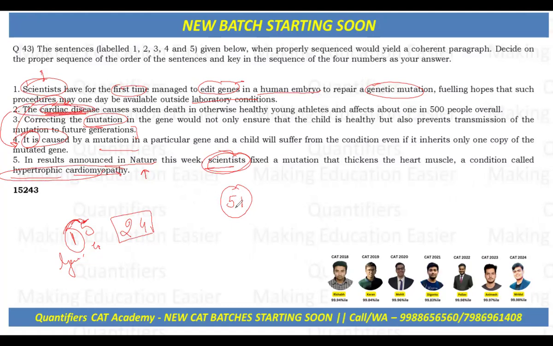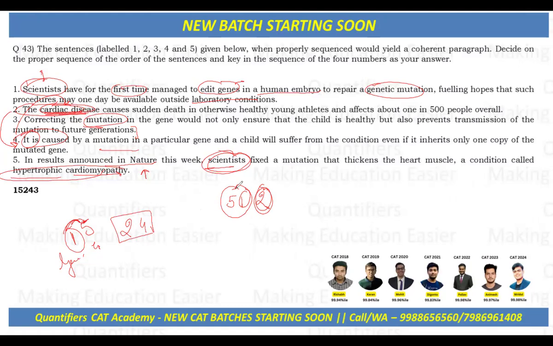If you write the sequence 512, we said in 1 that scientists for the first time managed to edit genes in human embryo to repair a genetic mutation, fueling hopes that such procedures may one day be available outside laboratory conditions, right? Now you are saying after this, the cardiac disease causes sudden death, so that's changing it. I hope you're understanding. So if you start from 1, then 5 after 1 is fine, but 2 will not connect after 5 1. That's the problem here, because 2 connects to 1. I hope you're getting what I mean to say.